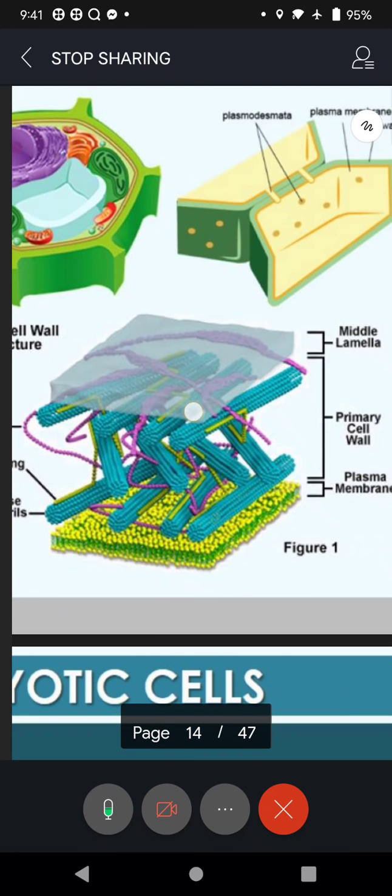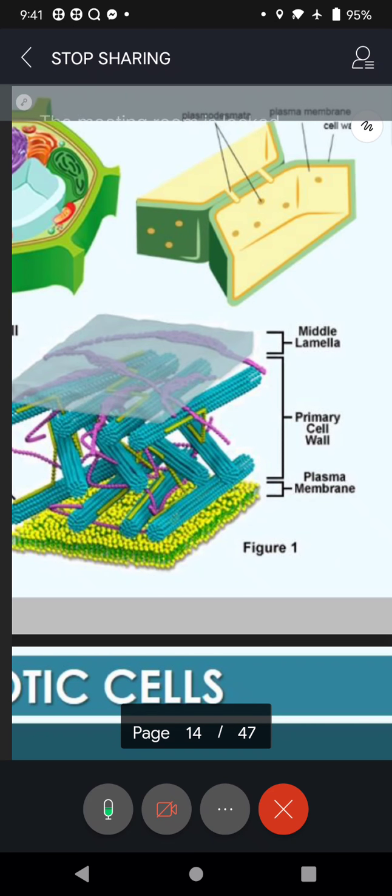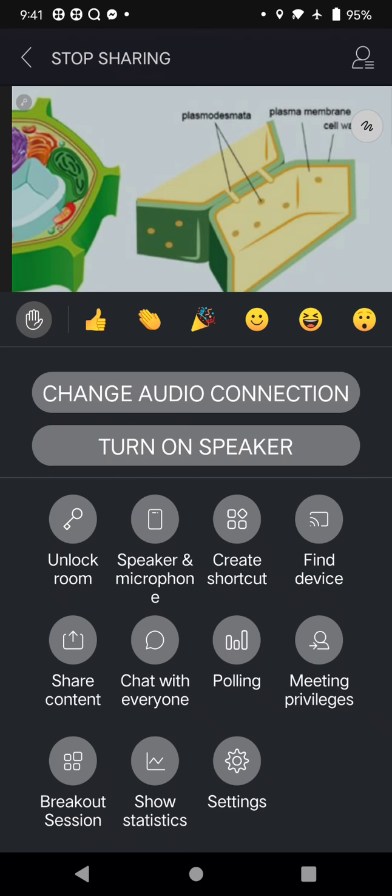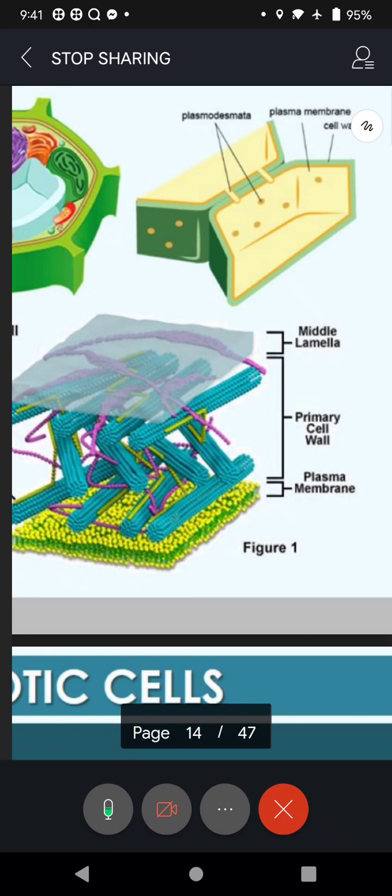And look at that, when you take the section of it, you get a cell wall, right? Yeah, okay. So the outermost one is the cell wall, then the plasma membrane.